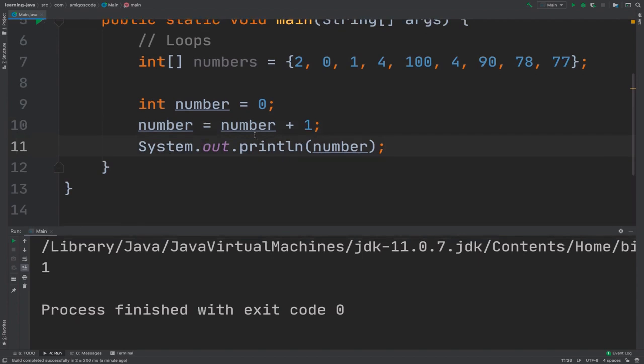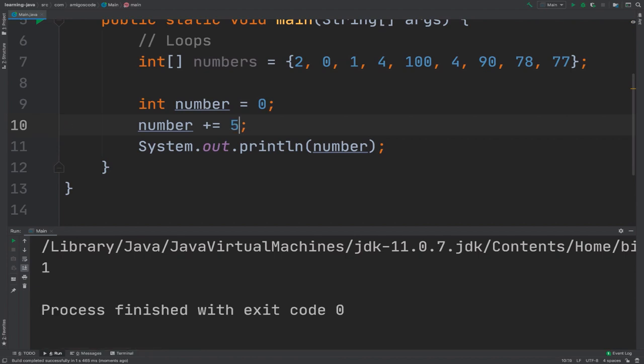There is also another way of increasing numbers. Instead of saying number plus 1 or plus 2 or plus 3, you can simply say number plus equal and then the actual number. Here I'm saying number plus equal 1, so this increments the number by 1.